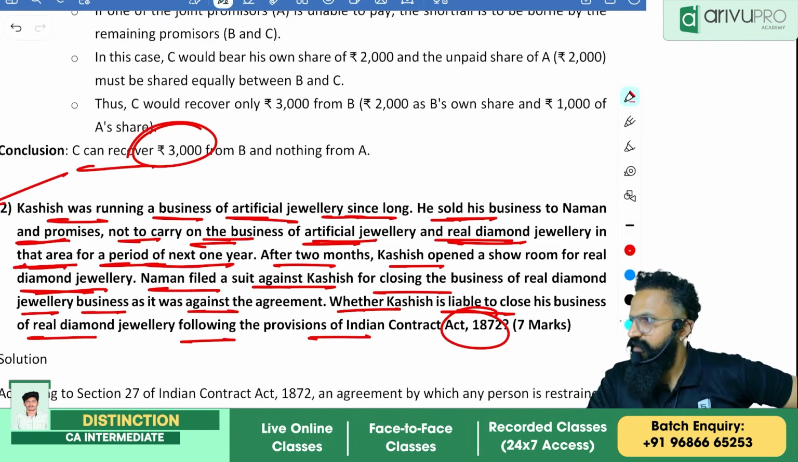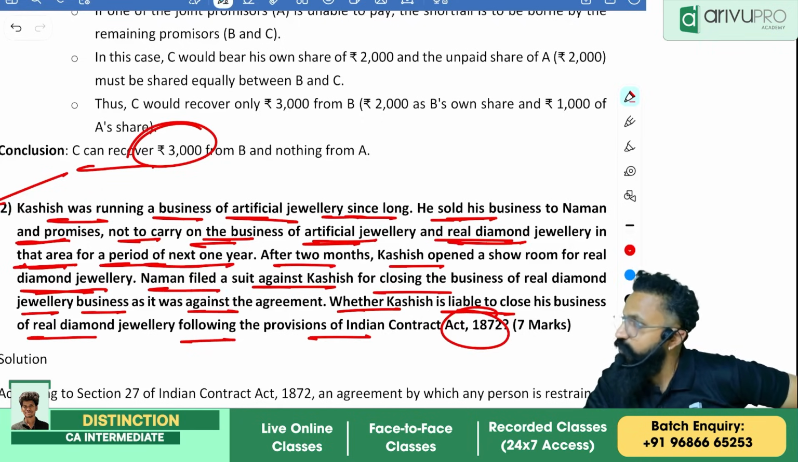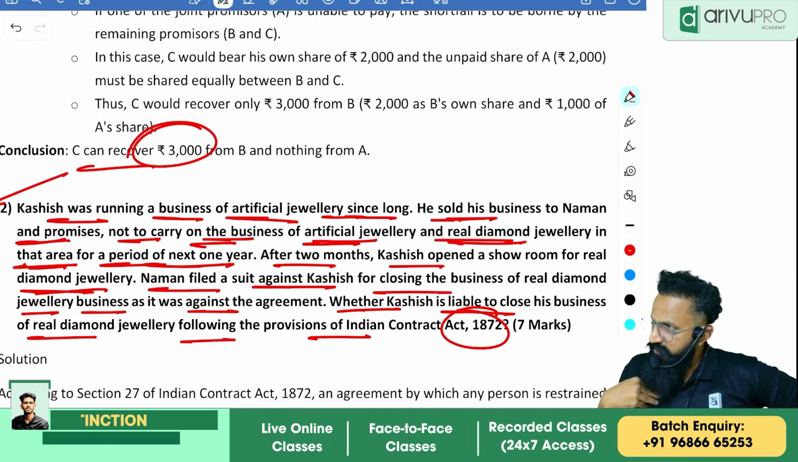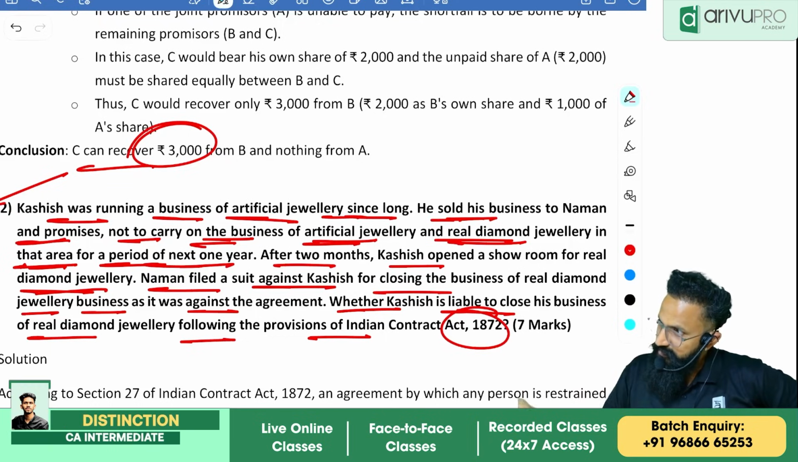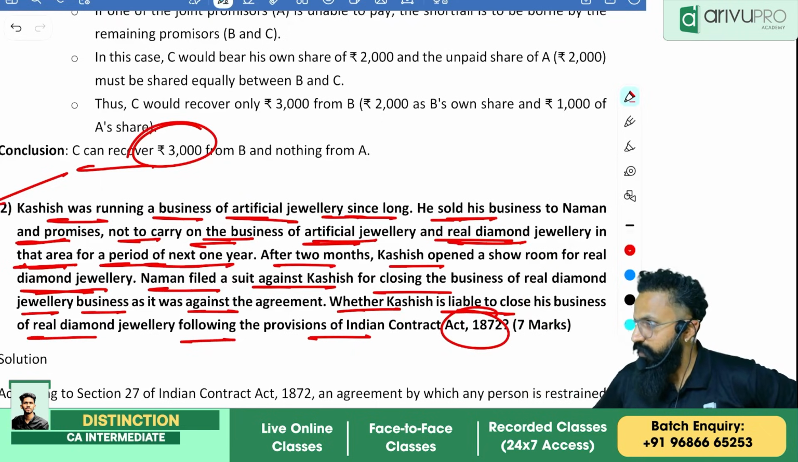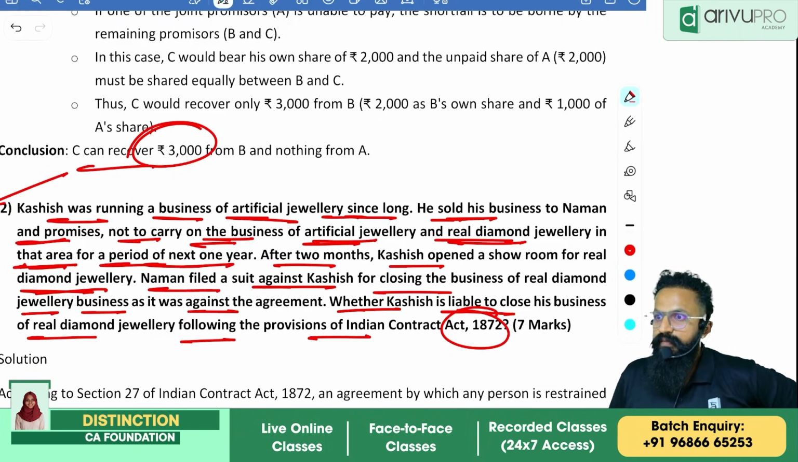Understood. Okay. Nitin? You have written he can sue. Why did you think he can sue? What is your provision? Restraint of trade. So he is saying I will not start the business. He started it. So Naman can file a case and make him close the business. That's what you are saying. The restriction of time was 1 year. He opened in 2 months, so he can sue. He can sue is what you have written.